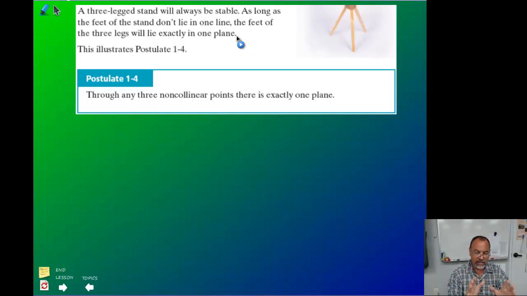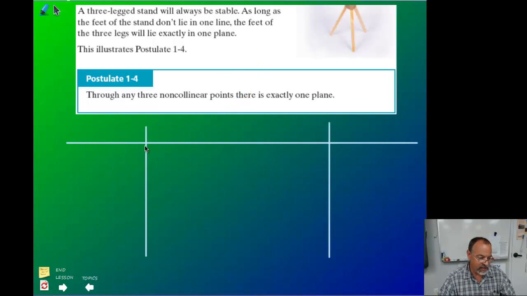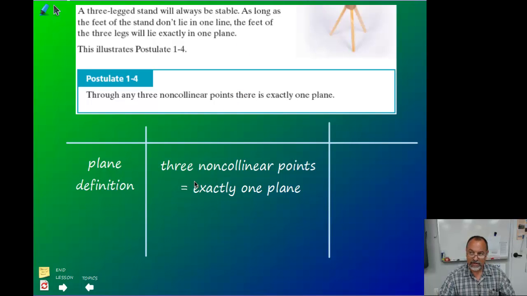So again, this is kind of like a line. How many points to make a line? 2. How do we name a line? Using how many points? 2. There's a connection between the definition of a line and how we name a line. It's the same thing here. How do we name a plane? 3 letters. How many points make up a plane? 3. So the connection again: through 3 points, there's only one plane that can go through those 3 points. Therefore, how do we name a plane? Using those 3 points that are in the plane. I hope you make that connection, and make sure you get that information written down. A plane, that's the definition: 3 non-collinear points give me one plane.